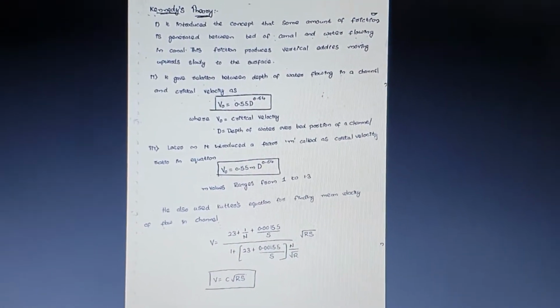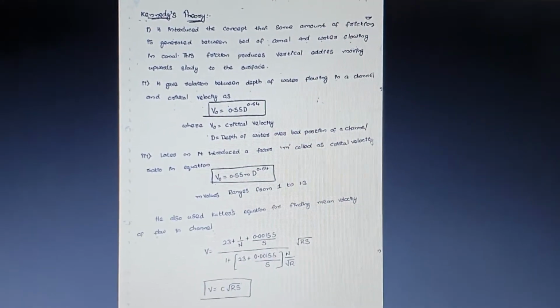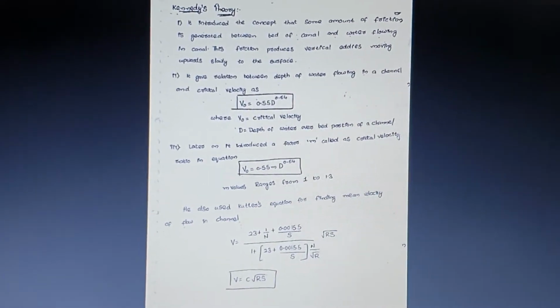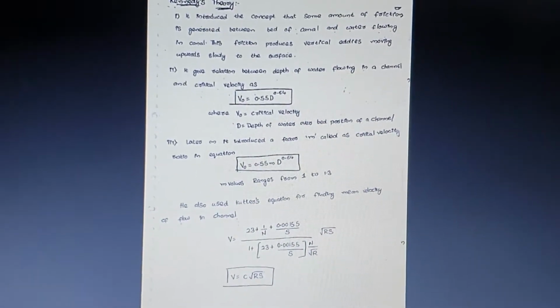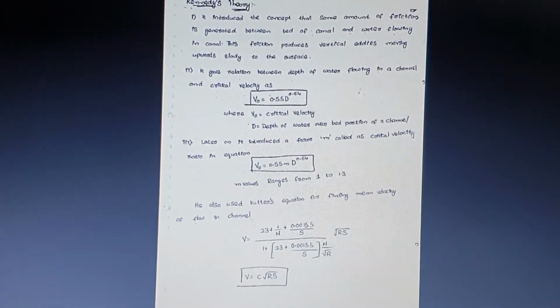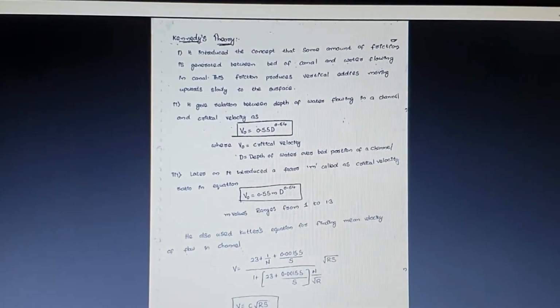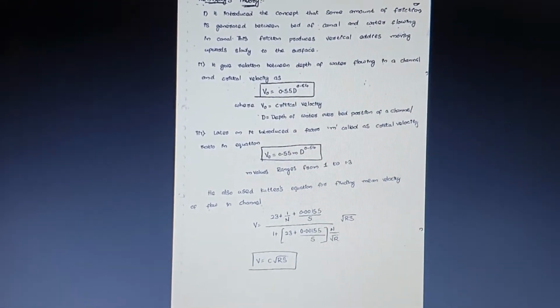The first assumption he has taken is he introduced the concept of friction, and he also assumed that whenever friction is generated in the canal section, there will be vertical eddies moving slowly upward towards the surface. That is his first assumption, and he also gave the relationship between the depth of the water and the critical velocity, which is V naught is equal to 0.55 m d to the power of 0.64, and he also introduced the critical velocity factor, which is m, in the particular equation.